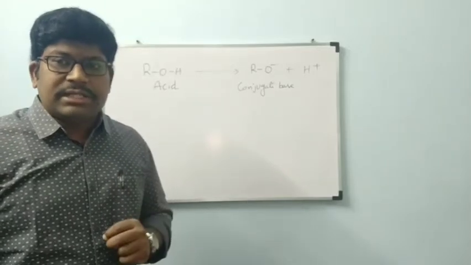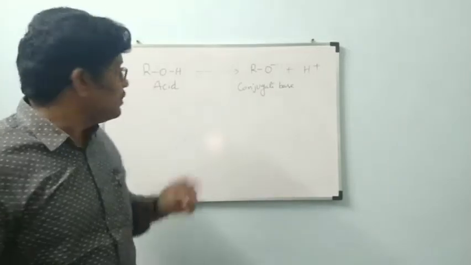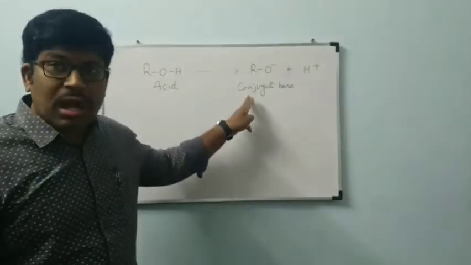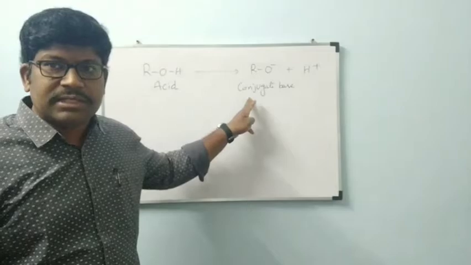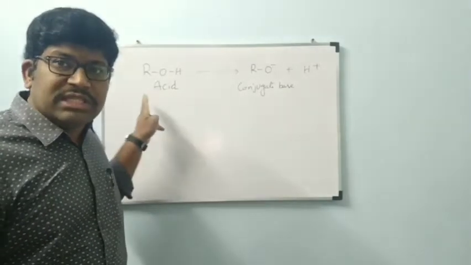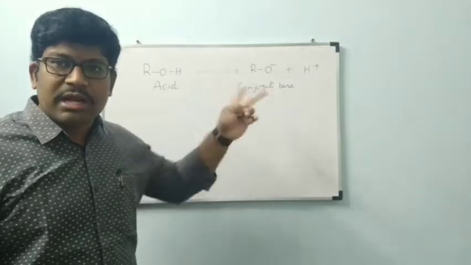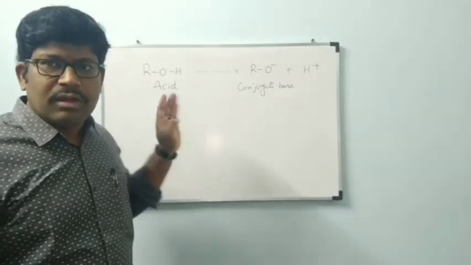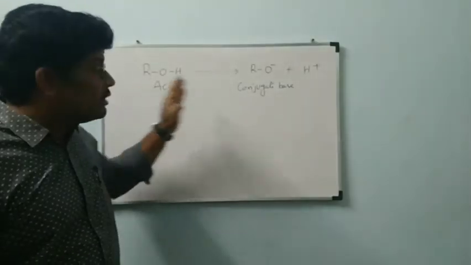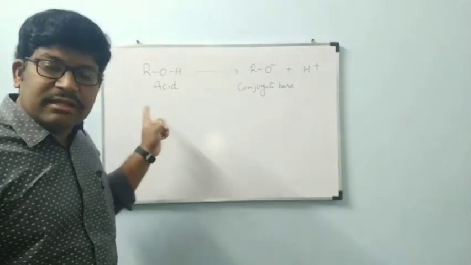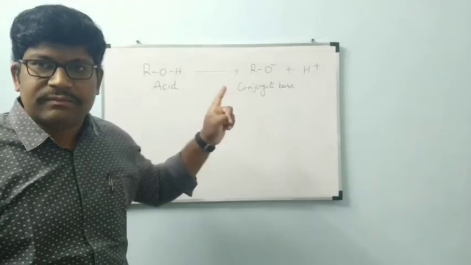In equilibrium condition, as I explained, if this is a weak acid, the conjugate base must be a strong conjugate base. If this is a strong acid, the conjugate base is weak. Both are of opposite nature.